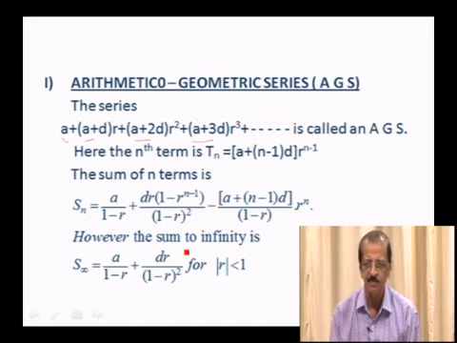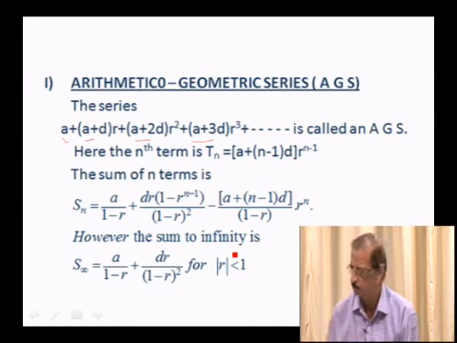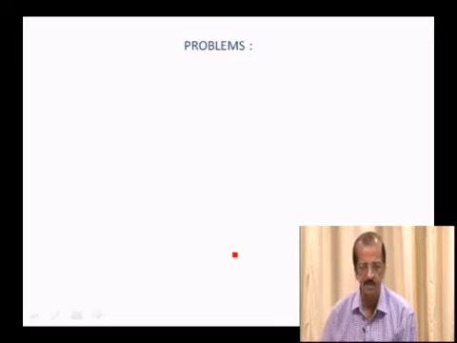However, for the sum to infinity, we will be using this formula, S infinity is equal to a over 1 minus r plus dr over 1 minus r whole square, for mod r less than 1. So let us use this in problems.